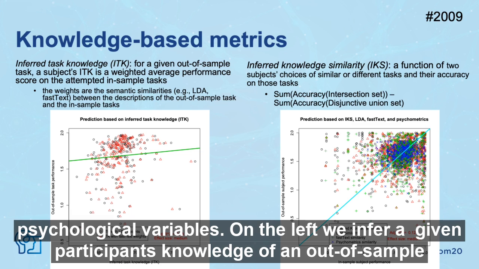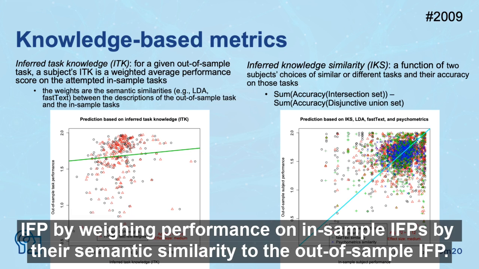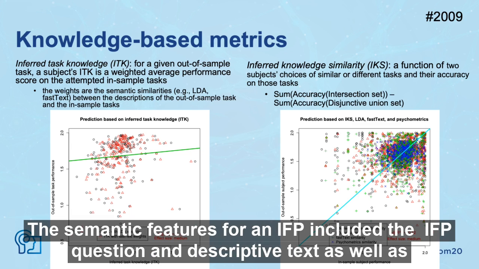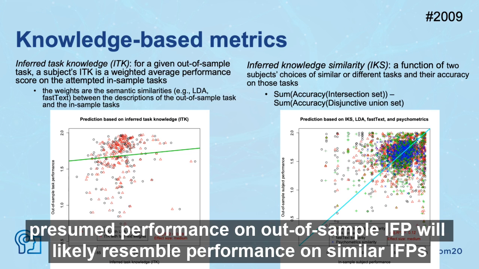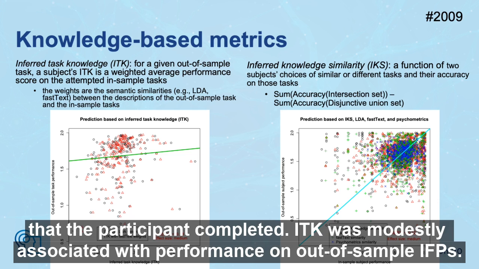On the left, we inferred a given participant's knowledge of an out-of-sample IFP by weighing performance on in-sample IFPs by their semantic similarity to the out-of-sample IFP. The semantic features for an IFP included the IFP question and descriptive text, as well as the rationales provided by participants. The inferred task knowledge, or ITK metric, presumes performance on an out-of-sample IFP will likely resemble performance on similar IFPs that the participant completed. ITK was modestly associated with performance on out-of-sample IFPs.